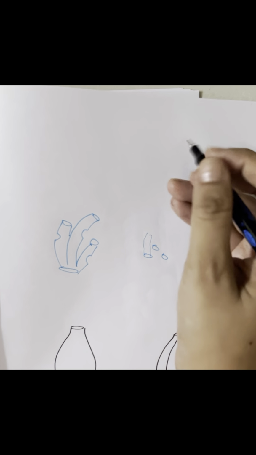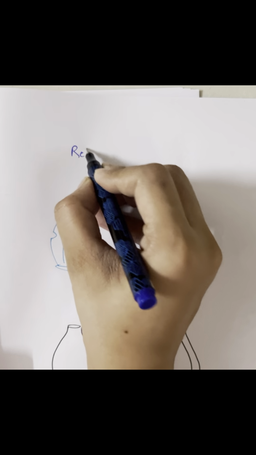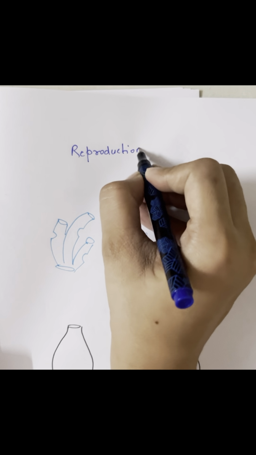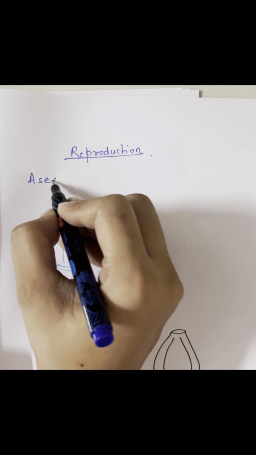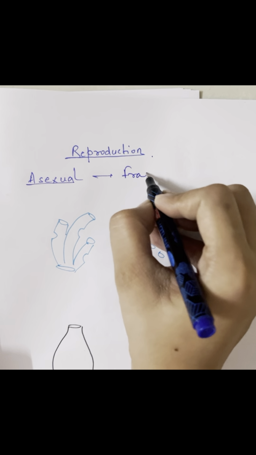Now here we will study the reproduction section. Like I told you, reproduction is both sexual and asexual. First, let's talk about asexual reproduction, which is fragmentation.